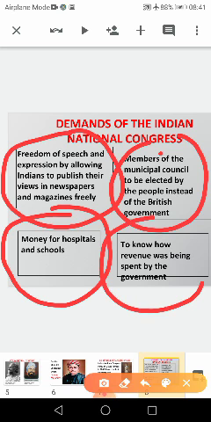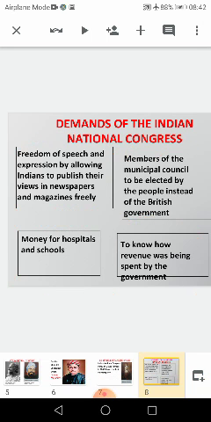Fourth one, to know how revenue was being spent by the government, what is the expenditure, what are the amounts spent by the government. They should know. These are the demands of the INC, that is the Indian National Congress.